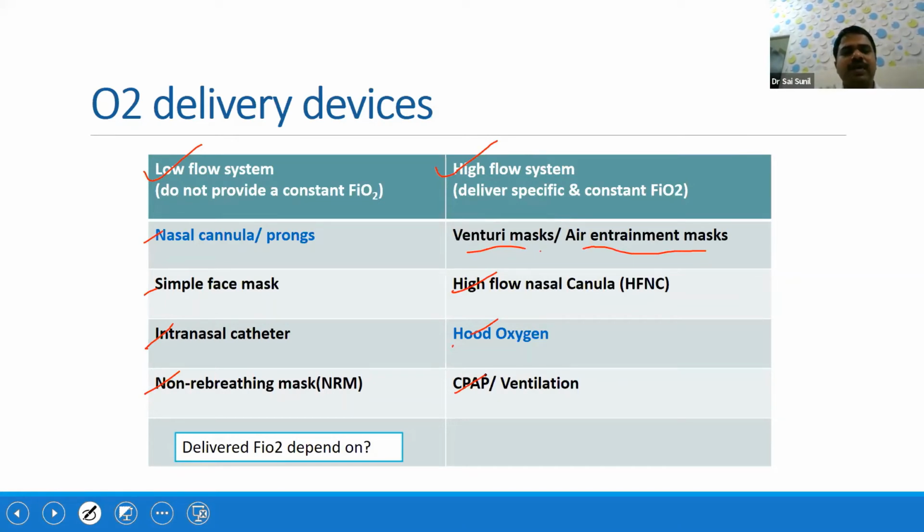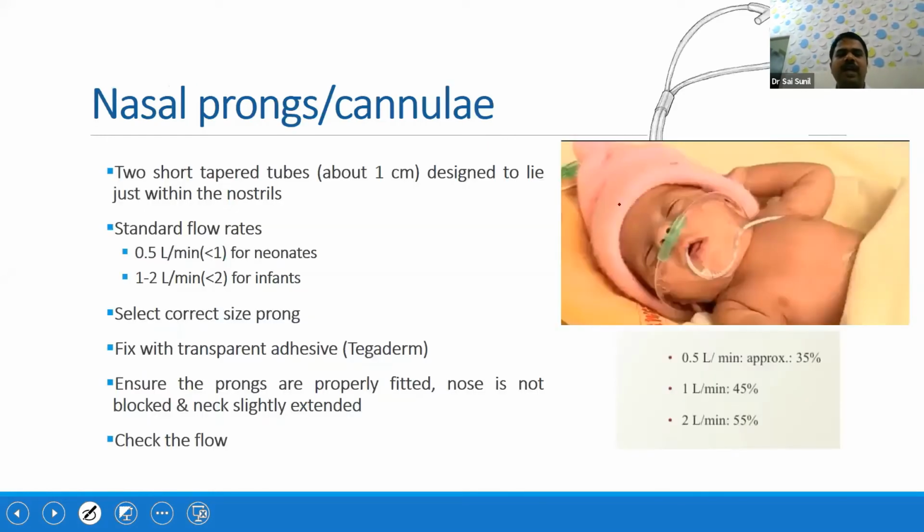The most commonly used ones we are going to discuss now: nasal prongs and hood oxygen in detail. The rest I'll touch upon a little bit. So what is the basic difference? In low flow systems, the oxygen flow rate is less and they do not provide a constant FiO2. Whereas in high flow systems, the flow is more and they will deliver a specific and constant FiO2. So these are the basic differences between low flow and high flow systems.